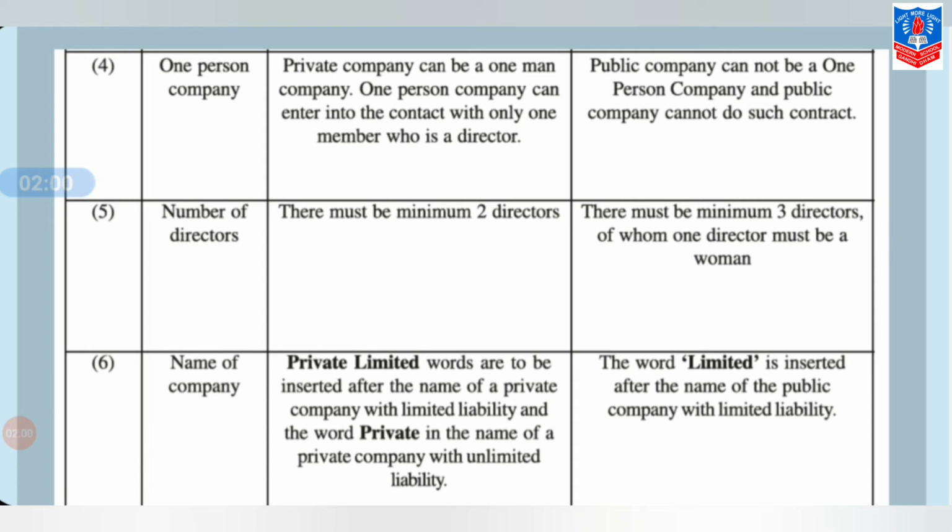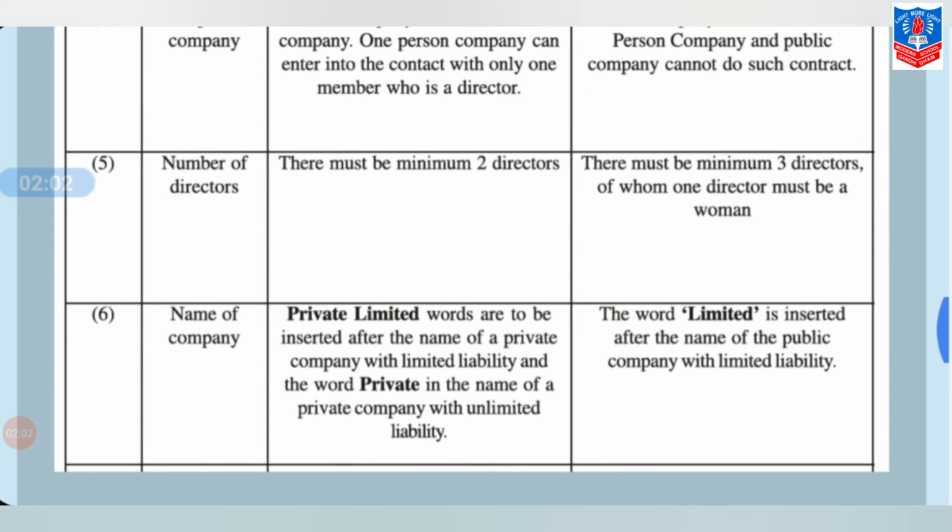Sixth difference, name of company. Here, in private company, the words private limited are to be inserted after the name of a company with limited liability, and the word private in the name of a private company with unlimited liability, while in public company the word limited is inserted after the name of the public company with limited liability.